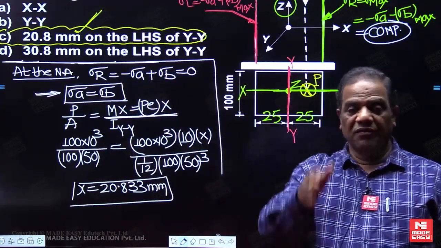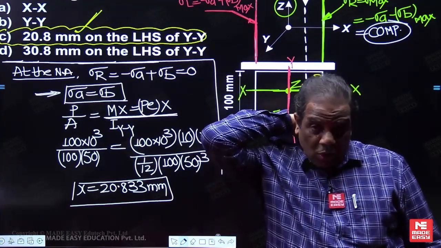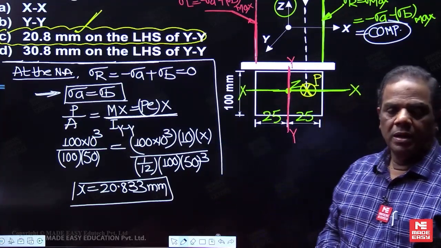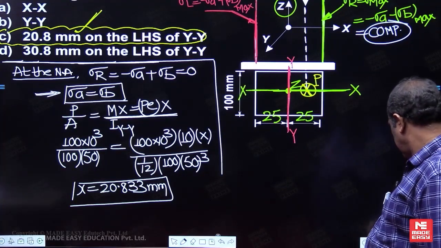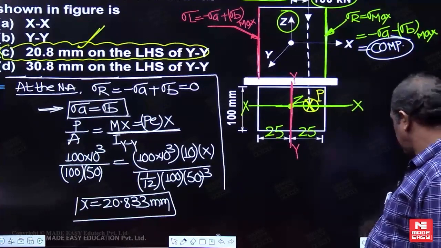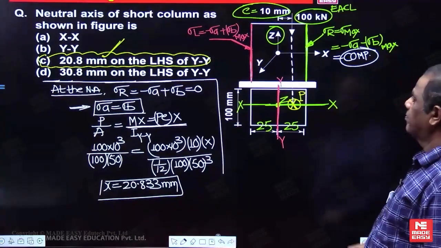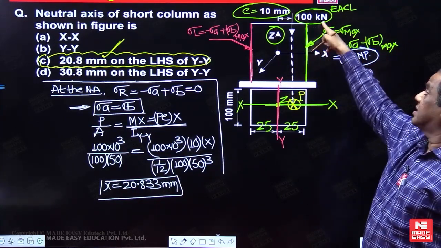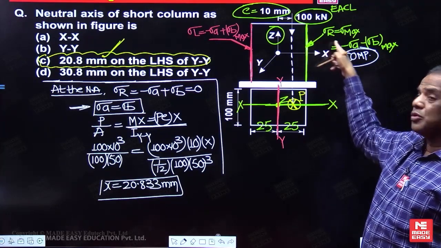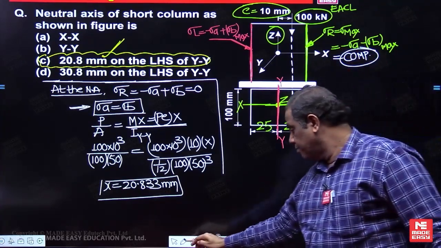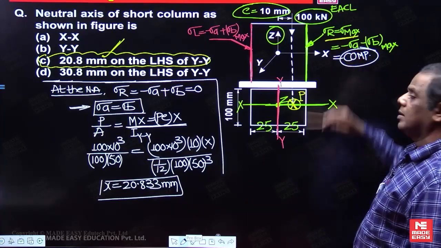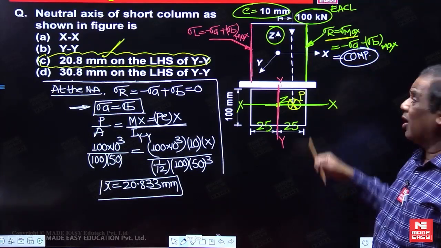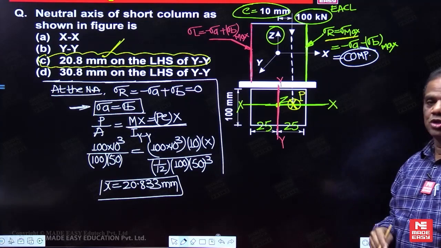Always remember what now? Every eccentric axial load equals one axial load and one bending moment. Axial stress and bending stress we will get, both can be added. This load is a compressive load. This load is near to the right side, which means on the right side the stress is going to be maximum. Since this is a compressive load, minus sigma A. Since I need a maximum, already axial stress is compressive, so bending stress also should be compressive.